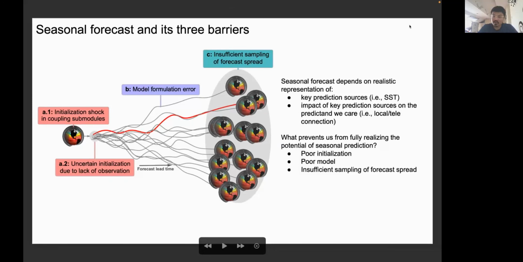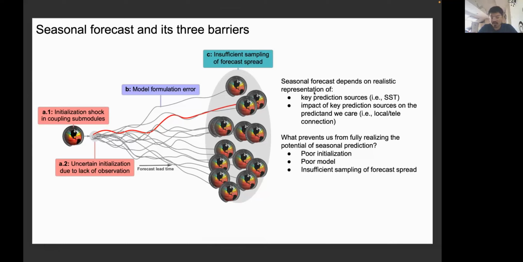So the importance of seasonal forecast, which is forecast with lead time of 3 months up to 1 year, is needless to stress. It's really important for agriculture, energy, security, and many other departments. So we have several barriers that prevent us from really realizing the potential of seasonal forecast. But before that, let's talk about how we can make good seasonal forecast.